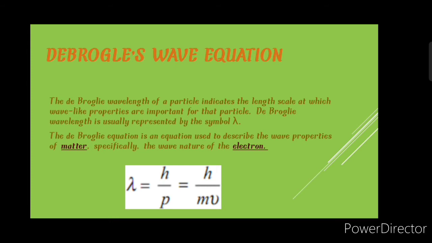De Broglie's wave equation. The de Broglie wavelength of a particle indicates the length scale at which wave-like properties are important for a particle. De Broglie wavelength is usually represented by the symbol lambda. The de Broglie equation is used to describe the wave properties of matter, especially the wave nature of the electron. Lambda equals h by p, where p equals mv, so lambda equals h by mv.